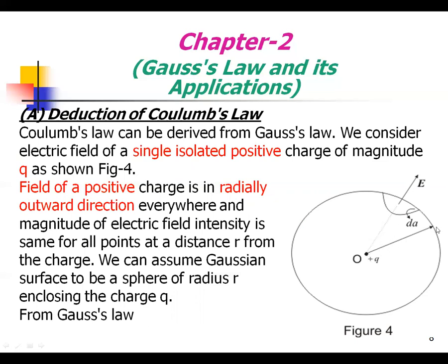We can assume the Gaussian surface to be a sphere of radius r enclosing the charge q. From the Gauss law,